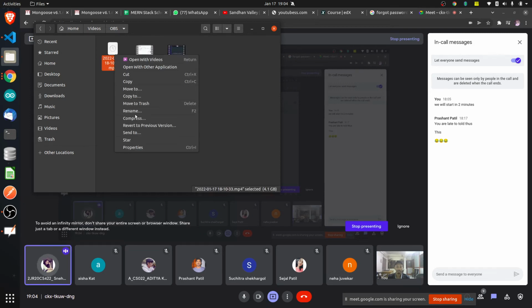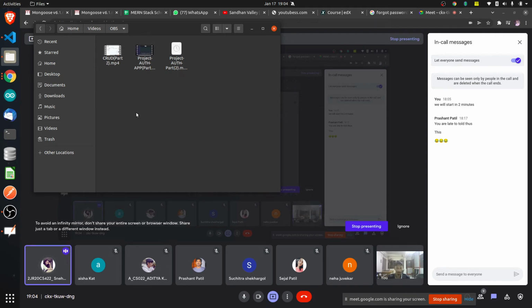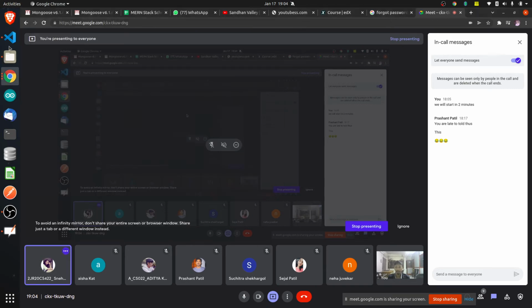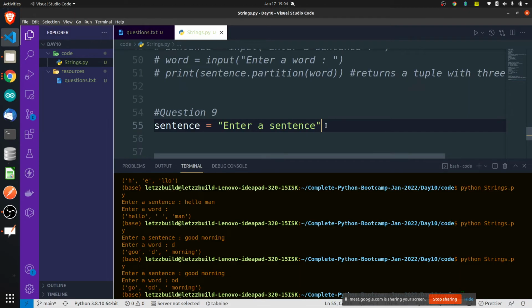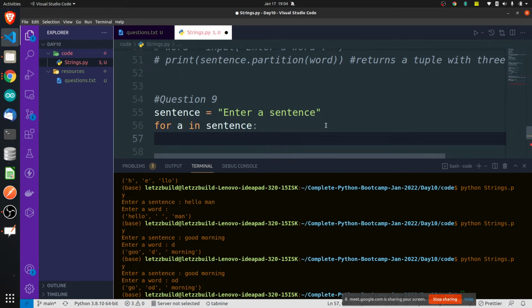For A in sentence. Perfect, looks good. Next. Same for E, I, O, U. Sorry, what part did you tell? Same for E, I, O, U. So I'll just write what you are saying. Okay. For A in sentence. Perfect, looks good. Next.